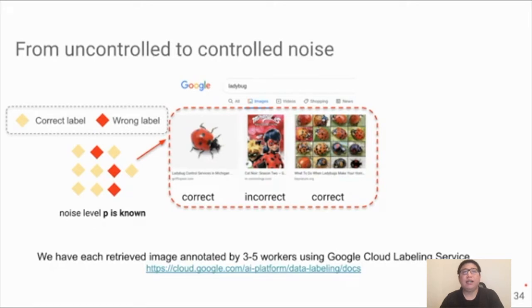Then we utilize the web images with incorrect labels, such as this one, and use them to replace the images in the original dataset according to some predefined noise level. In doing so, we use the web images as a realistic proxy for real-world label noise and put that into the dataset.